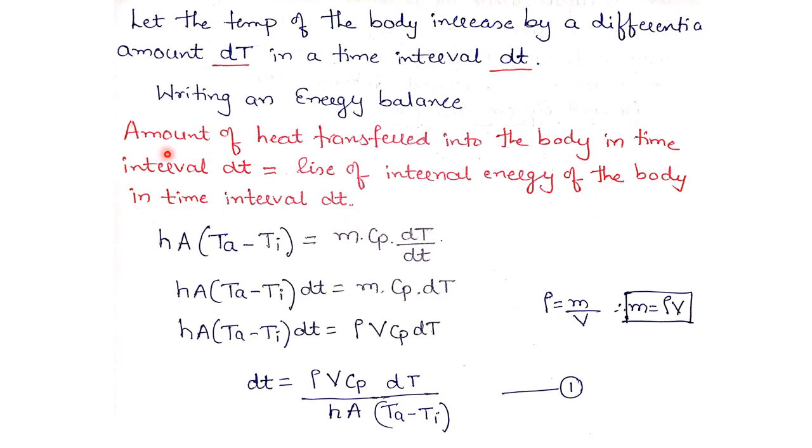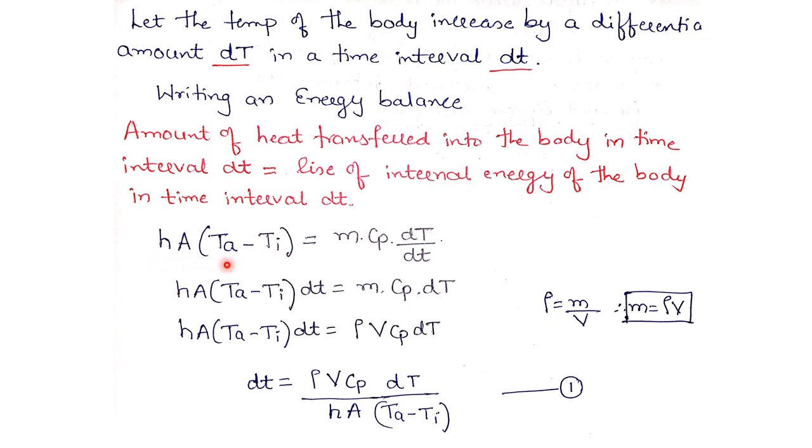The heat transferred is by convection, where h is the convective heat transfer coefficient. As per Newton's law of cooling, this equation is h into A into the bracket Ta minus Ti, because we have assumed temperature Ta is greater than temperature Ti.